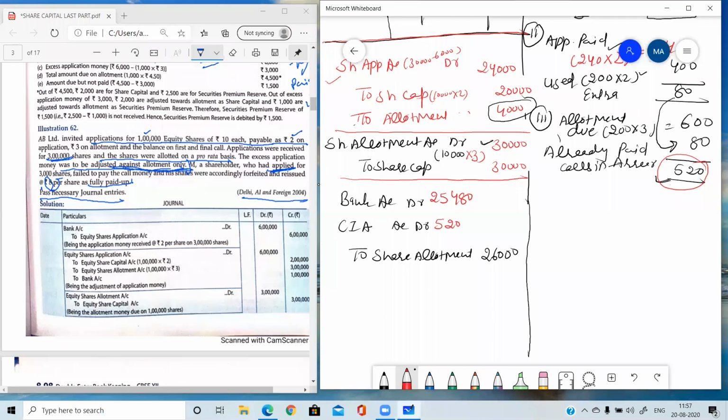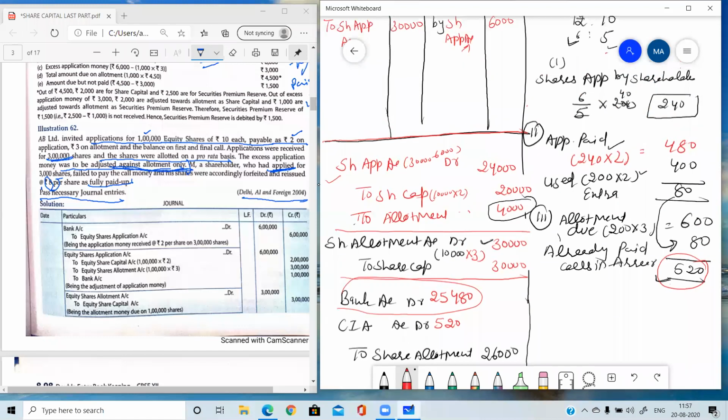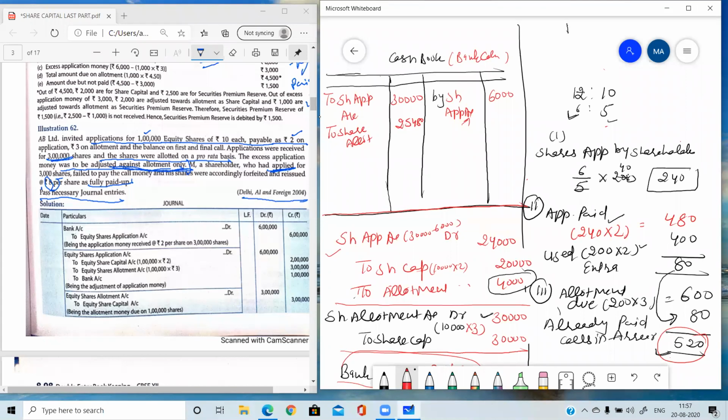But in this question, we are making a cash book. So what you can do, you can pass this entry in your rough working to avoid any confusion, and you just post the bank account amount in the cash book. Okay, just post the bank amount. In bank, you can see 25,480 is there. So bank to share allotment 25,480. So this posting is done directly in the cash book.